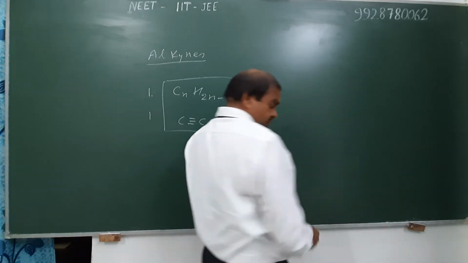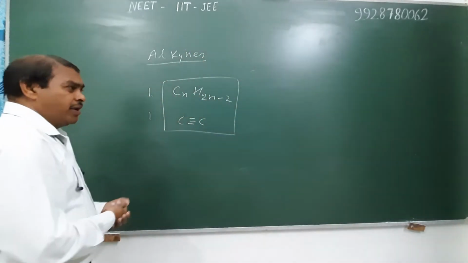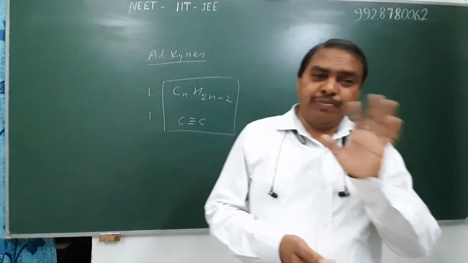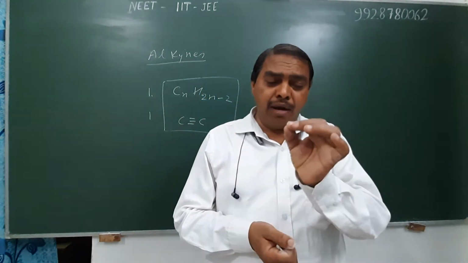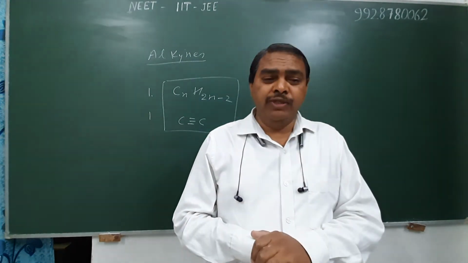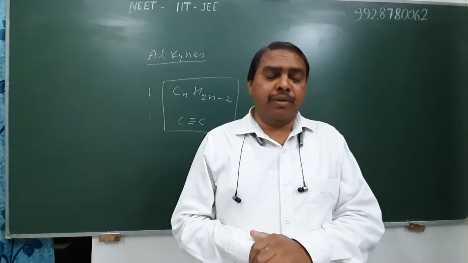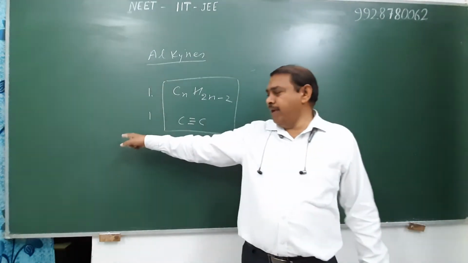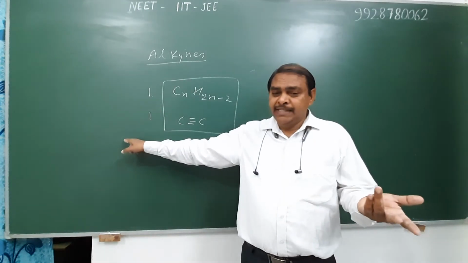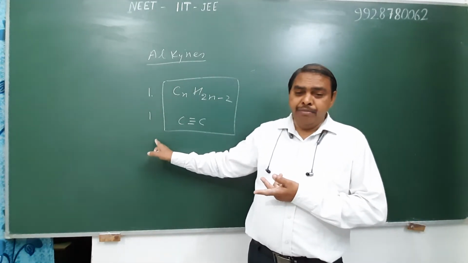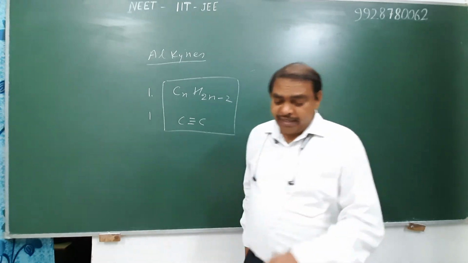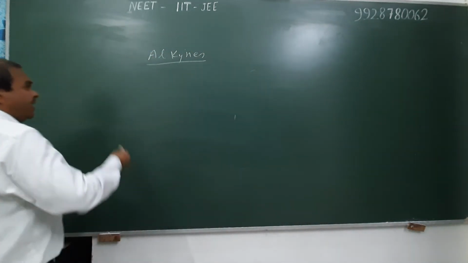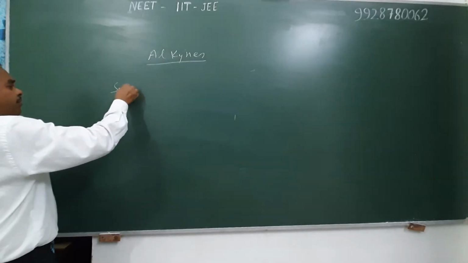We use rules similar to alkenes in their nomenclature. First of all, we select the principal chain in which the carbon-carbon triple bond must be included, and give minimum position to the carbon-carbon triple bond. The order of naming is similar to alkene. First of all, we write the names of substituents alphabetically. Then write the root word, meaning alk, the number of carbon atoms, and then use the suffix. The suffix of alkyne is -ine.